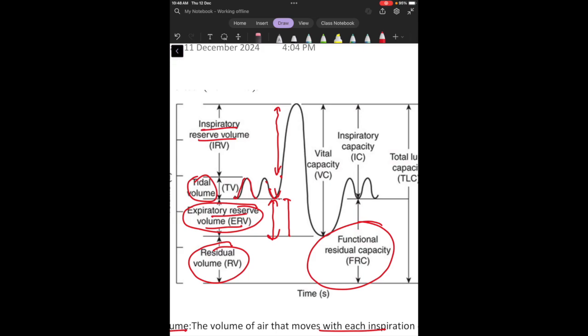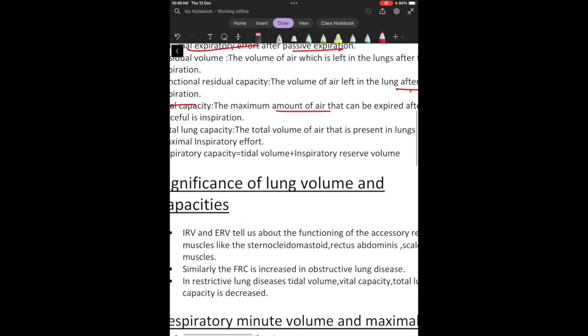But when he tries to forcefully expire it out, then what will happen? This inspiratory reserve volume will first go out, then the tidal volume will go out, and since he is expiring with full effort, he will also take out the expiratory reserve volume. Then this sum of all these three will be this arrow which is denoting the vital capacity.